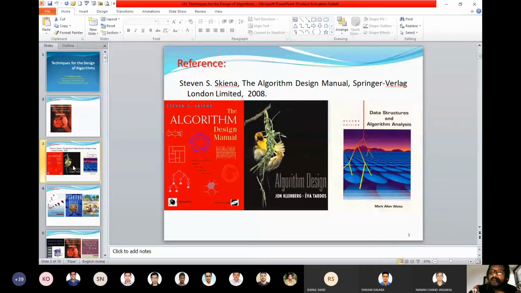Let me tell you the motivation for selecting the middle one and the third one. These two books, Algorithm Design and Data Structures and Algorithm Analysis by Mark Allen Weiss, are available in India from Pearson Education. This particular book actually starts with a problem.